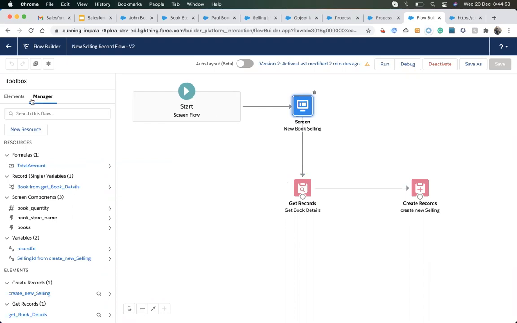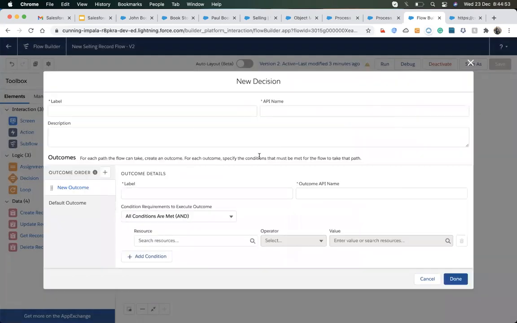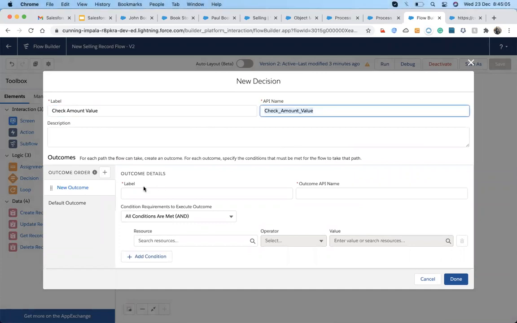It will create a record only if the amount value is checked.